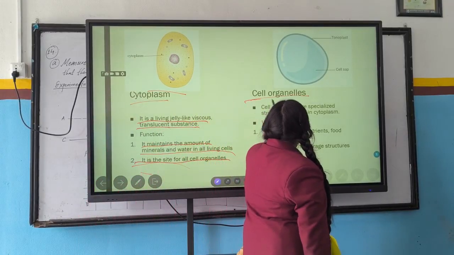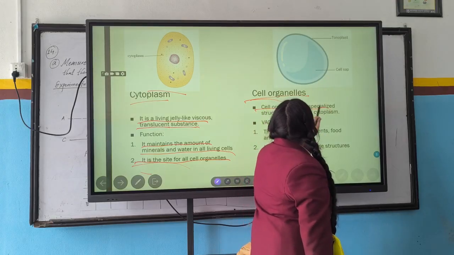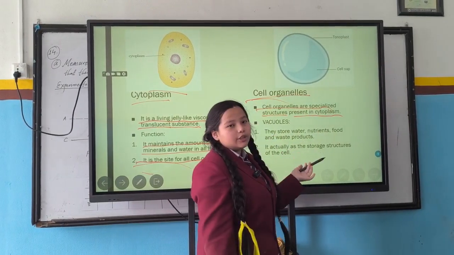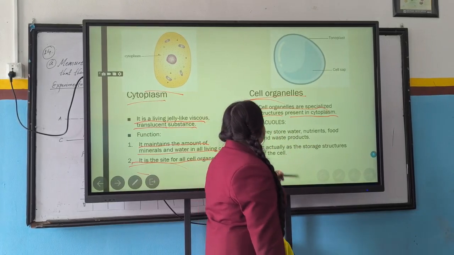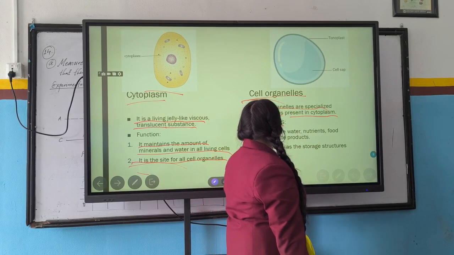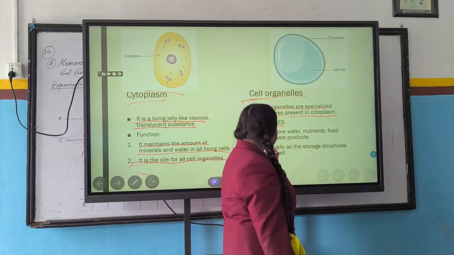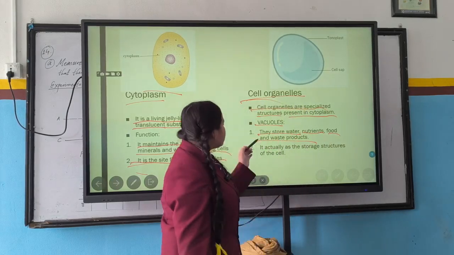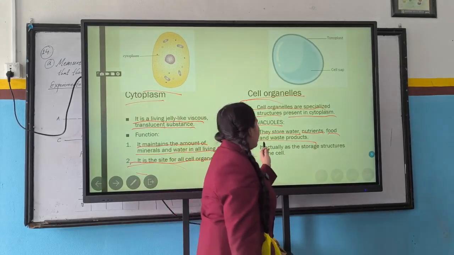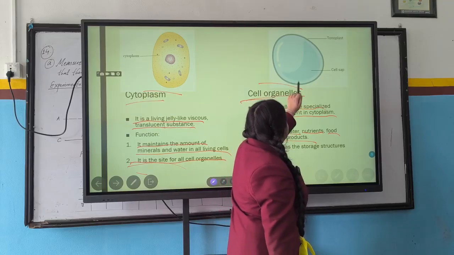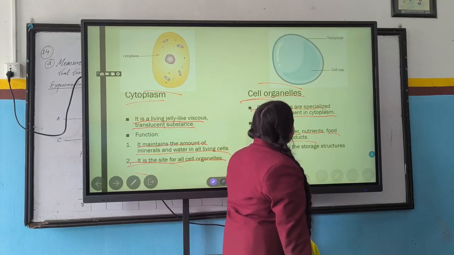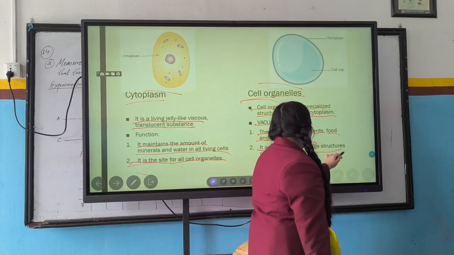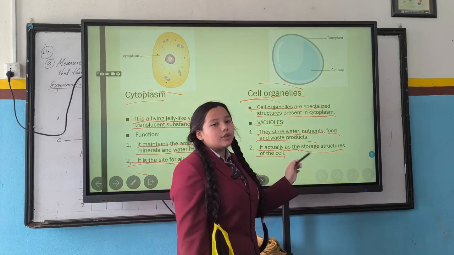Now the next one is cell organelles. Cell organelles are specialized structures present in the cytoplasm, and they have many types, like vacuoles. The function of vacuoles is that they store water, nutrients, food and waste products. The vacuole structure is here, you can see the cell sap and tonoplast. It is actually the storage structure of the cell.